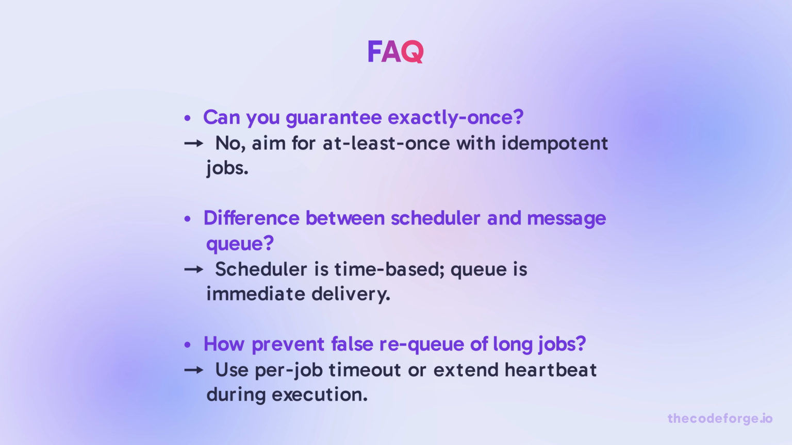And a few frequently asked questions. Can you guarantee exactly once? No, aim for at least once with idempotent jobs. What's the difference between a scheduler and a message queue? A scheduler is time-based, a queue is immediate delivery. How do you prevent false requeue of long jobs? Use per job timeout or extend heartbeat during execution.